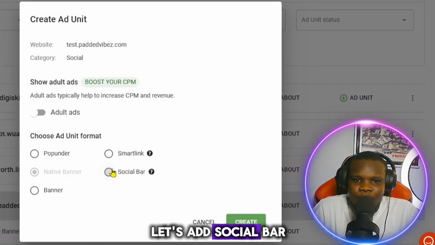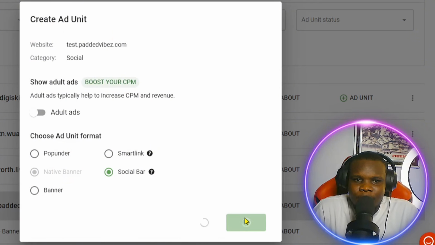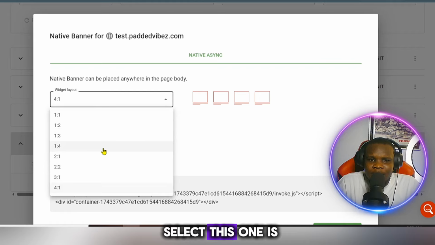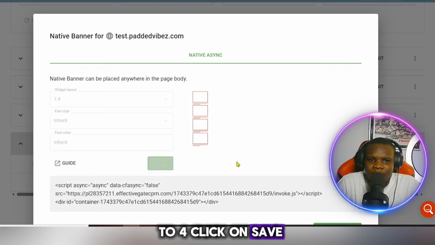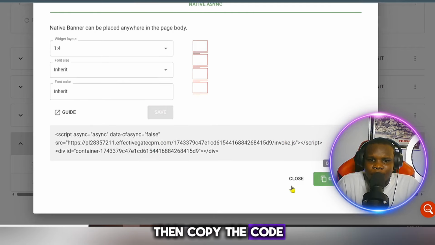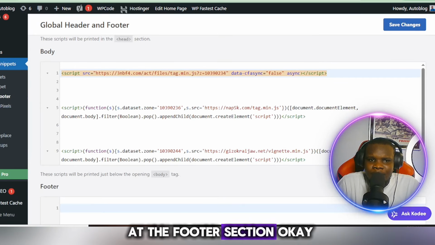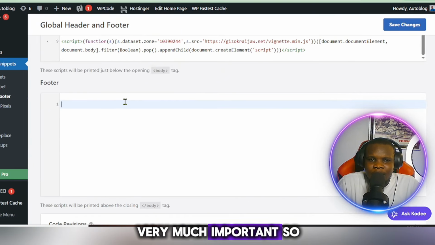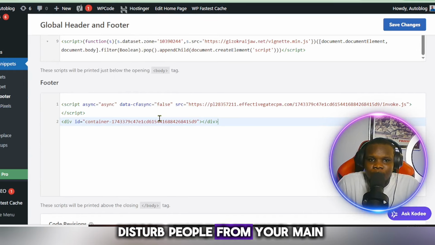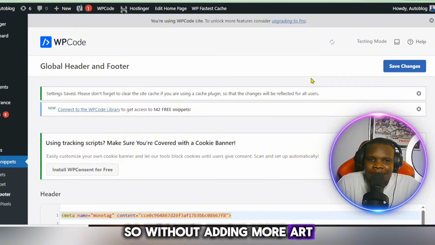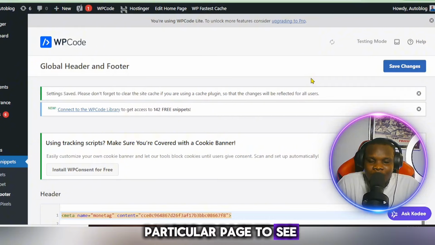Let's add social bar. Okay, click on get code. Then make sure you select this 1:4, click on save, then copy the code, go back to your website and add it at the footer section. Okay, very much important, so that it will not disturb people from your main blog. Right, then click on save. All right, so without adding more, let's check out this particular page to see if it has been added and if everything is cool.